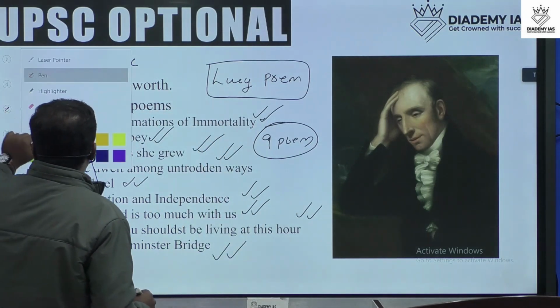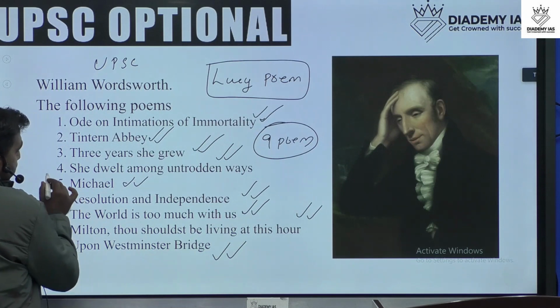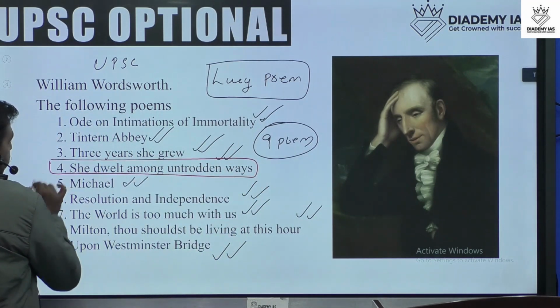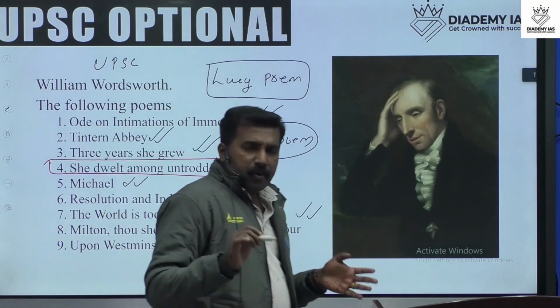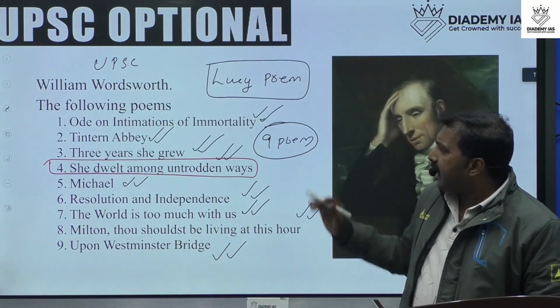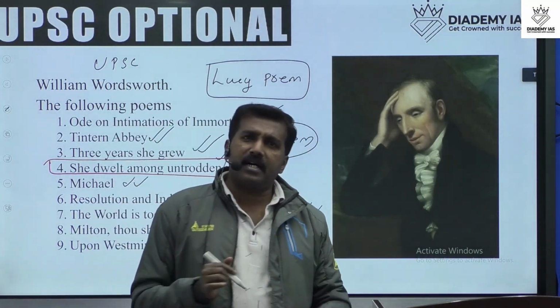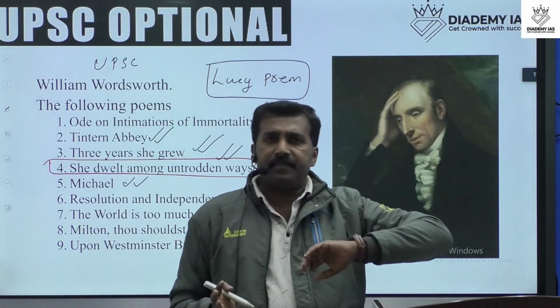And here we are going to study the poem She Dwelt Among the Untrodden Ways. Only Tintern Abbey and the Ode on Intimation of Immortality are lengthy.